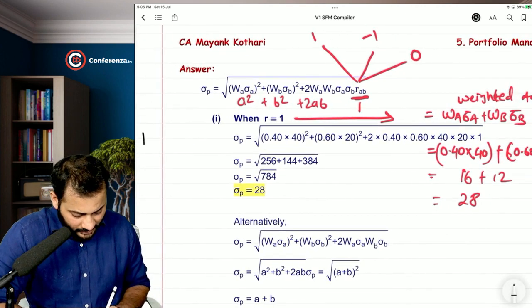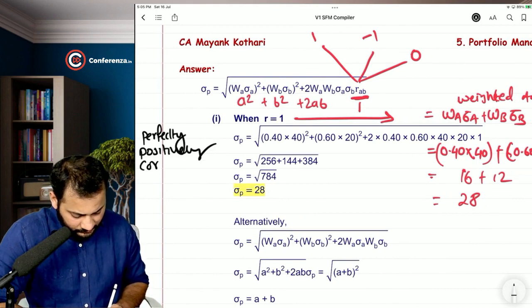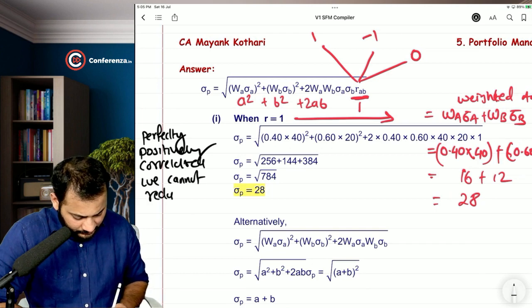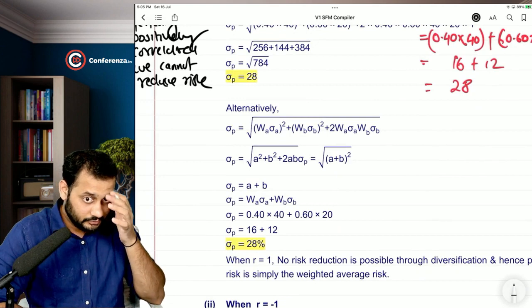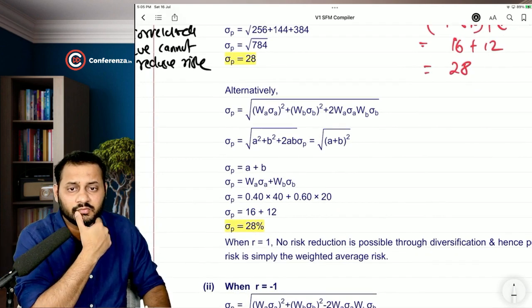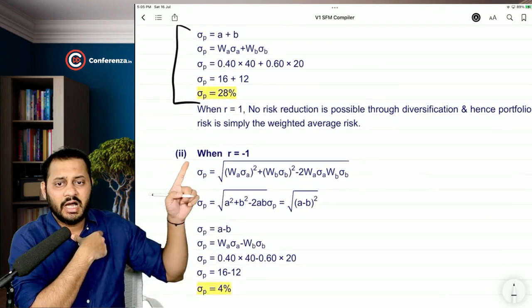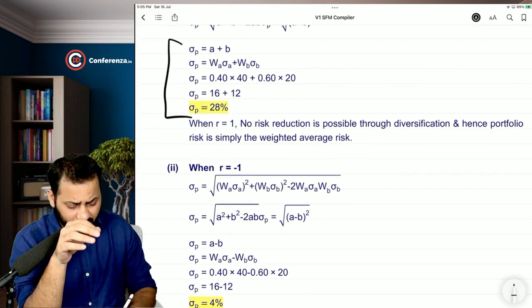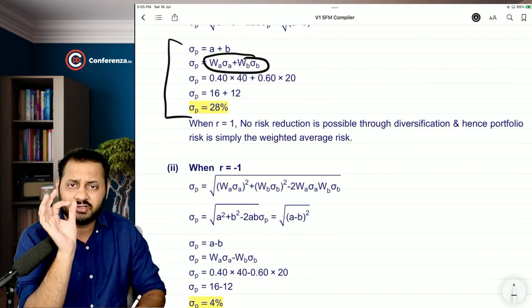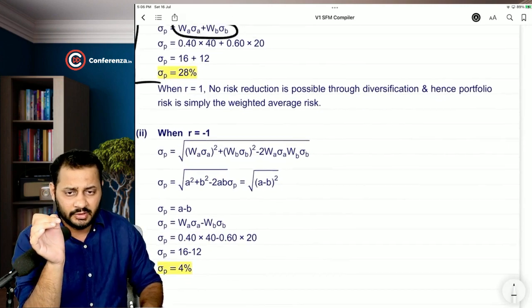So I am just writing few things. Perfectly positively correlated, we cannot reduce risk in this case. Yeah, this is what I was talking about. Go with this. And when R is equal to -1, simply the same formula, in place of plus sign it will be minus. So have a look.